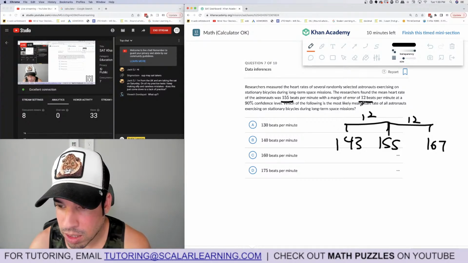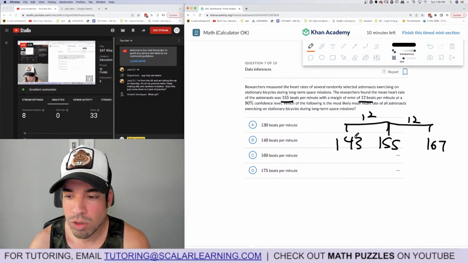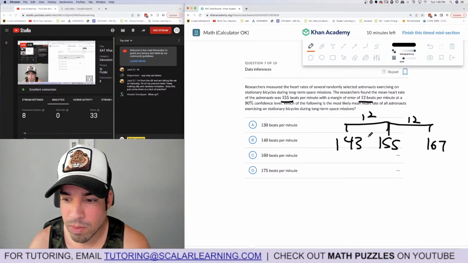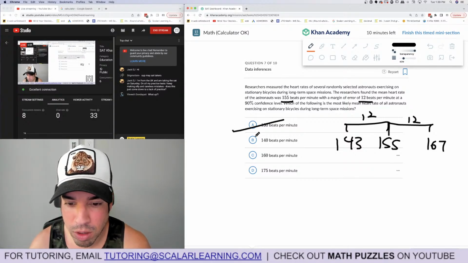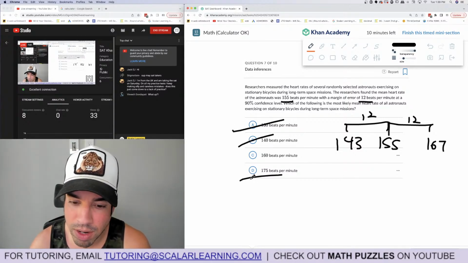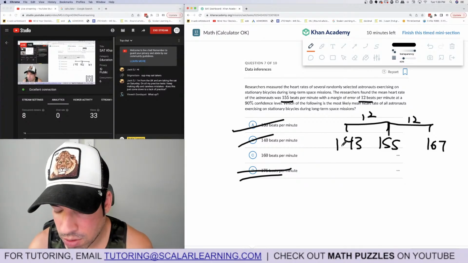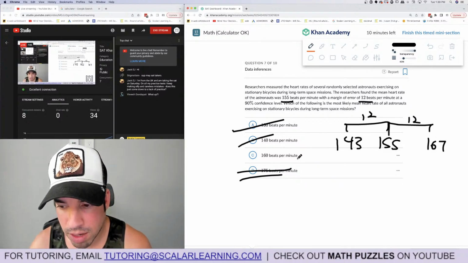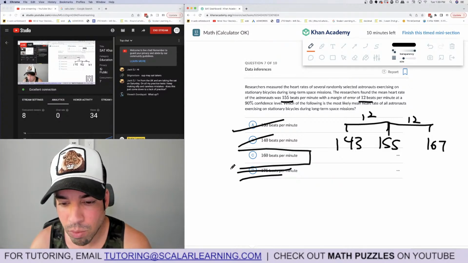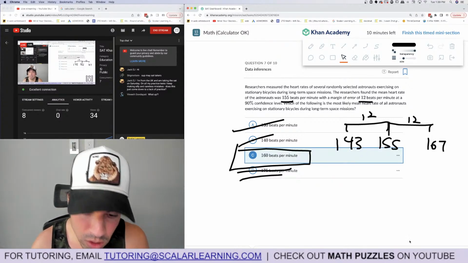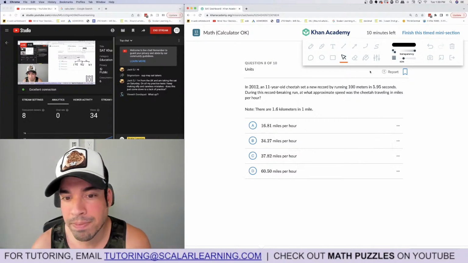Which of the following is the most likely mean heart rate? Okay, so it's got to be in this zone. So it wouldn't be 130, that's below, wouldn't be 140, and it wouldn't be 175. A lot of times with these margins of error, if you just take the lower and upper bounds, you're going to get a pretty good idea of what's going to fit. Boom, done.